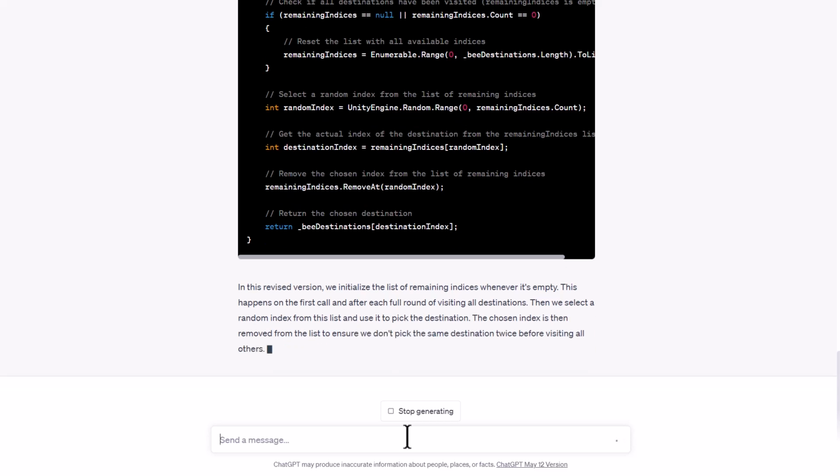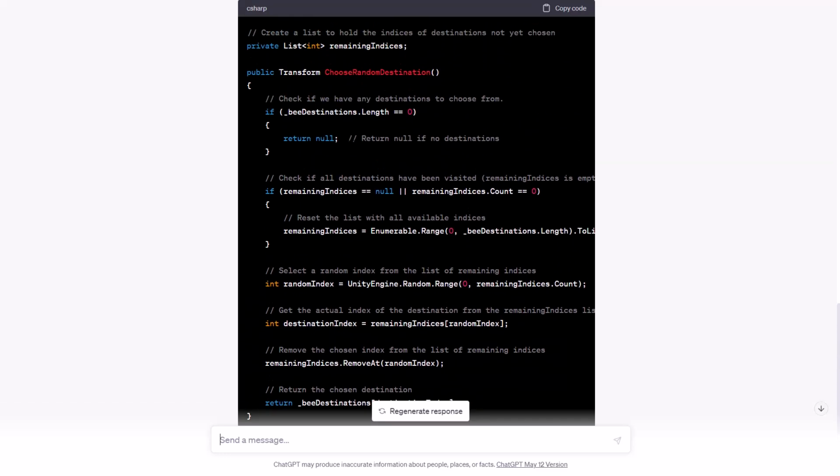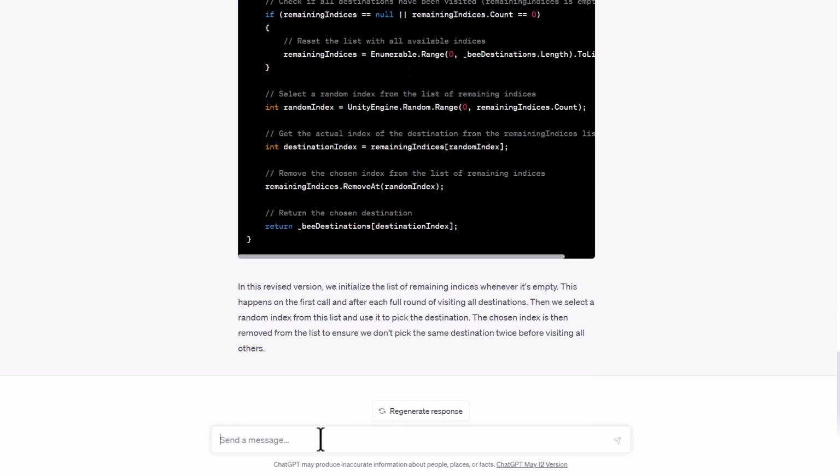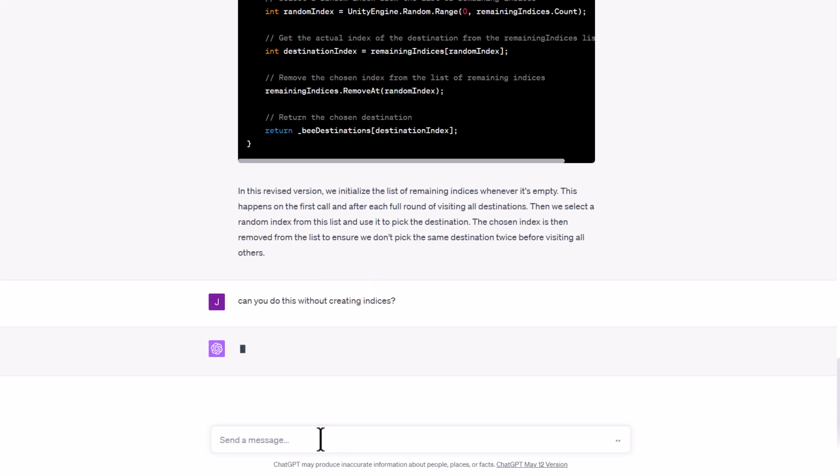Okay, so is this making them go in, yes it is, into a random position of them. So this does kind of work and it's describing it a little bit more. Let's ask if it can do it without the indices, because I feel like that's the extra confusing part. It doesn't need to be there and could probably be refactored out.